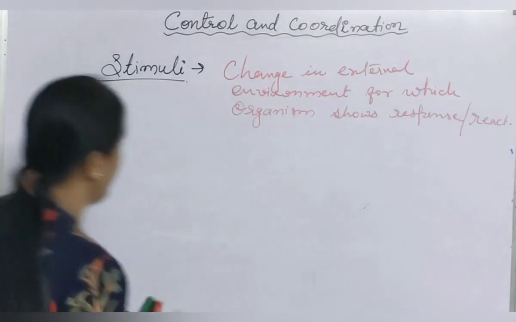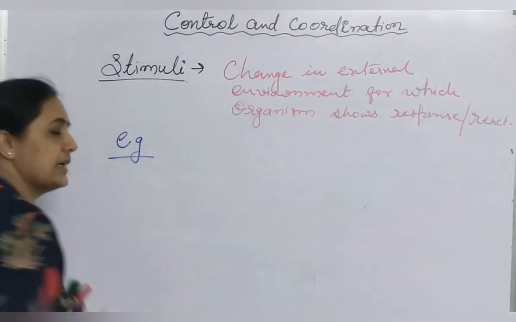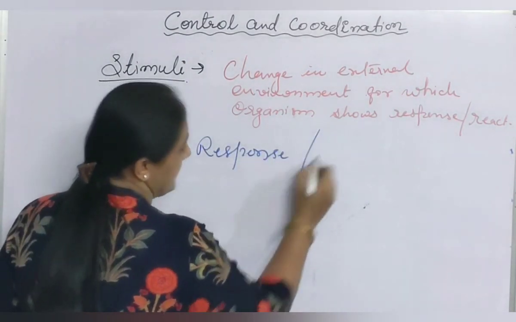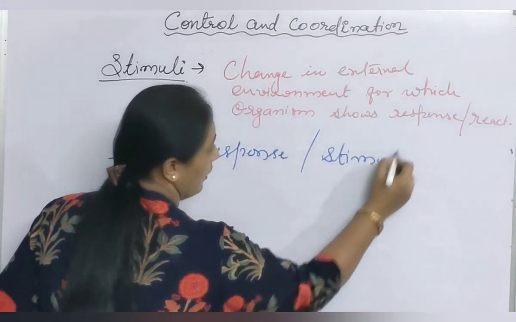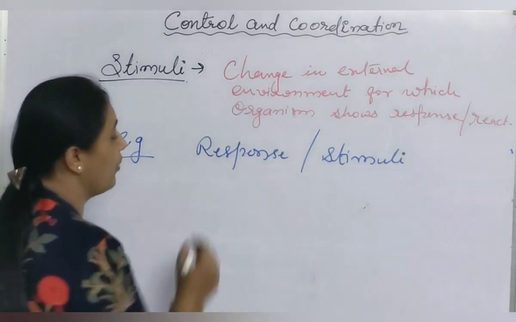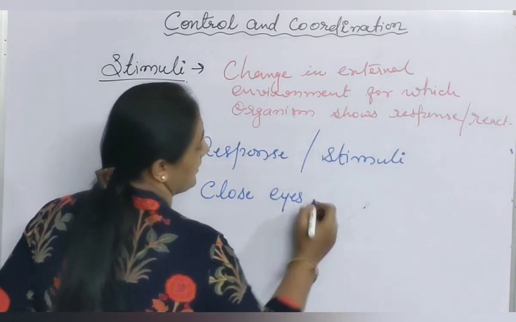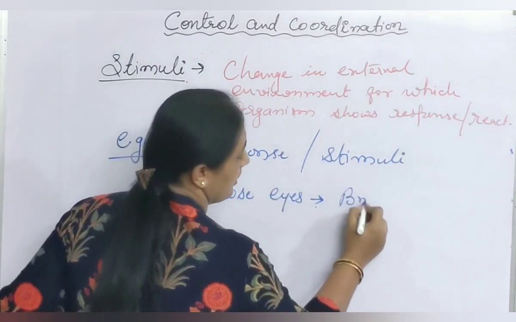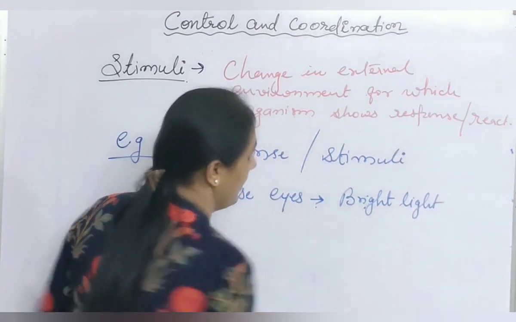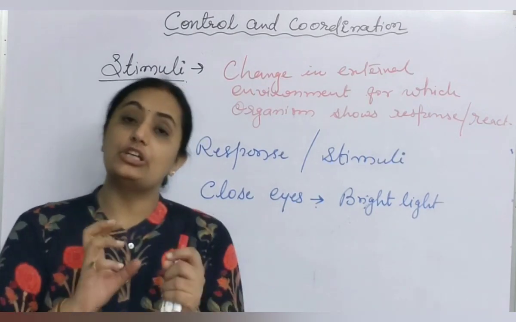For example, in day-to-day activity there are many things where we show response as well as stimuli. Whatever movement we are showing is also a response towards some stimulus. For example, when we close our eyes in presence of bright light, when we immediately come in contact with bright light, then what happens? We immediately close our eyes.